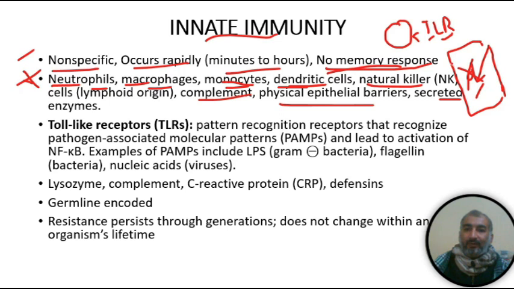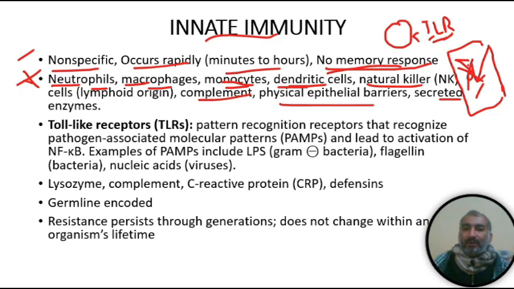This receptor will bind with that bacteria. The bacterial surface will attach with this toll-like receptor.